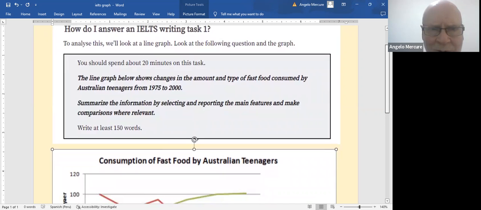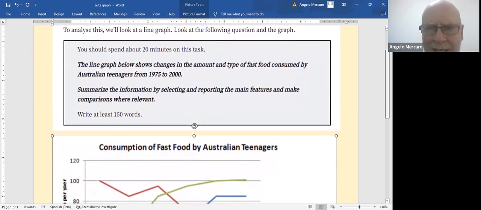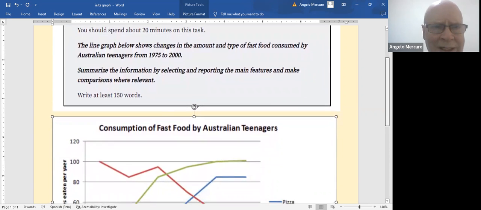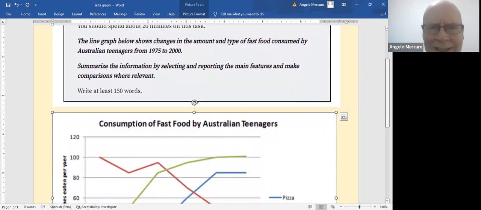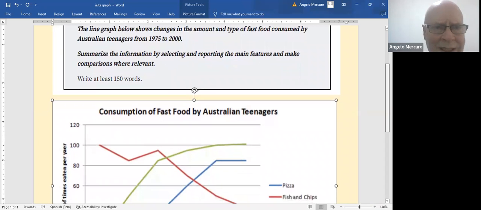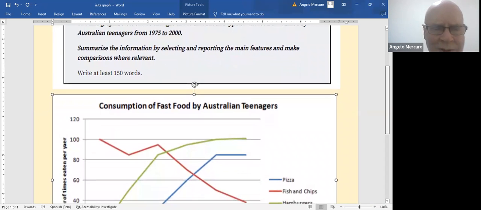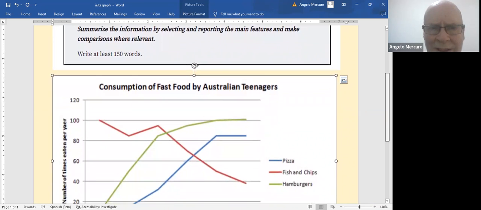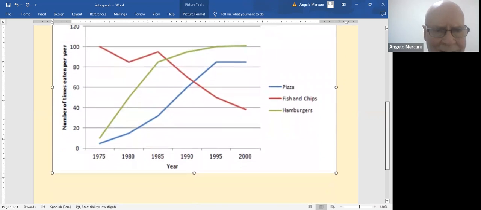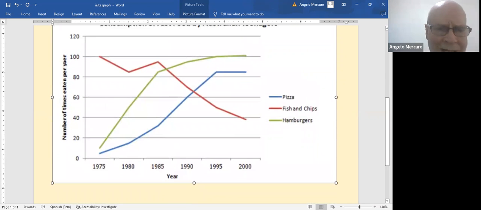The line graph below shows changes in the amount and type of fast food consumed by Australian teenagers from 1975 to 2000. Summarize the information by selecting and reporting the main features and make comparisons where relevant. Write at least 150 words. Okay, so we have a consumption of fast food by Australian teenagers. All right, let's start from the left. Always start from the left, 1975.